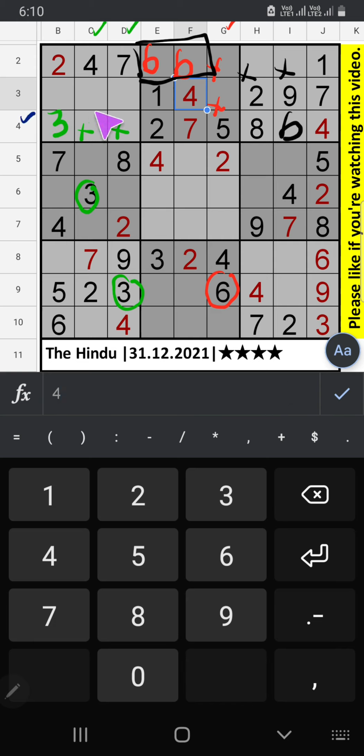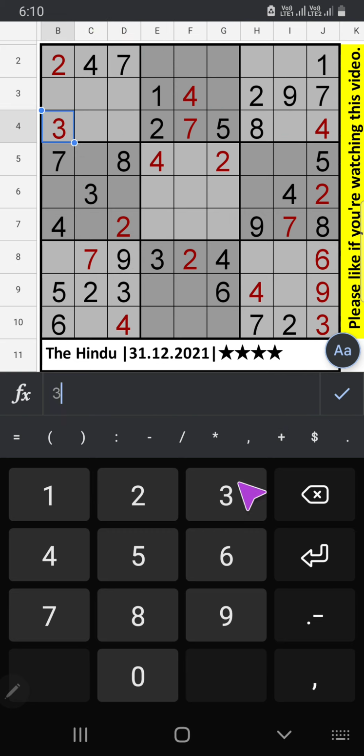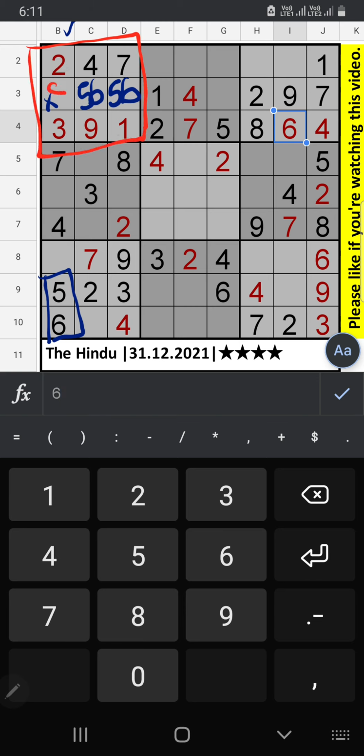Fourth row, 2 numbers are remaining, 1 and 9. Column D, we have 9. 9 can't come in this cell, 9 will be here, 1 is confirmed here. Column B, we have 5 and 6. 5 and 6 can't come in this cell. 5 and 6 will come in both the cells, will confirm later. In this grid, 1 number is remaining. Number 8, 8 will be here, confirm.